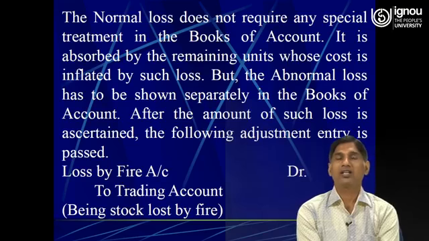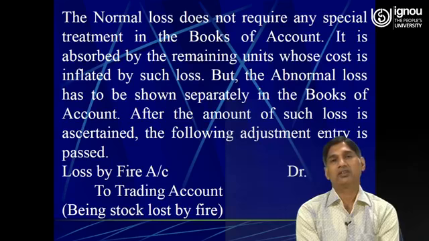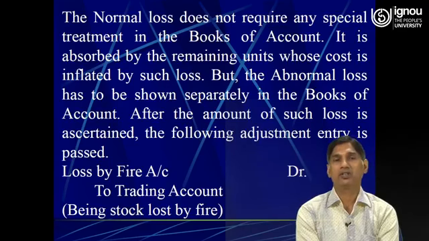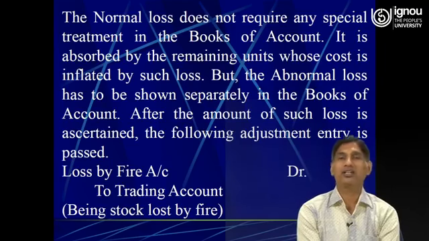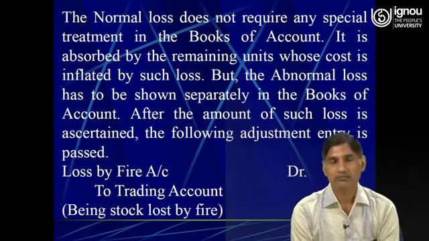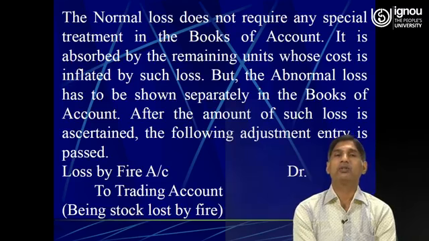Earlier the cost per unit was 20,000 divided by 2000, so the cost per unit was rupees 10. But now 100 units have been destroyed on account of evaporation, so now we have only 1900 units. So now this cost of 20,000 will be applicable for 1900 units. Accordingly the cost of the remaining units will be inflated. So now the cost per unit would be 11 something, right?